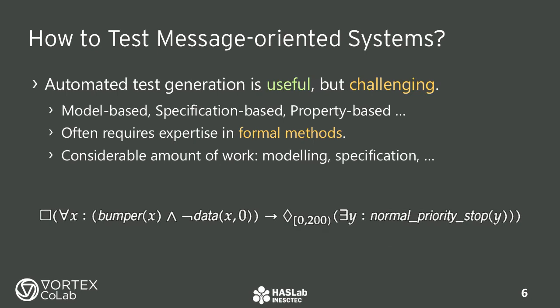Automatic test generation is more appealing, and there are many methods to do it, but each comes with its own challenges. One of those challenges is that, quite often, using these techniques requires expert knowledge in formal methods, which is something that most testers will not have. Besides, there is still a considerable amount of work that goes into modeling, writing properties, and so on. Work that has to be carefully checked for mistakes. In addition, some corner cases might not be caught with automated testing. It is better seen as a complement for manual testing. But let us have a closer look at some of these techniques.